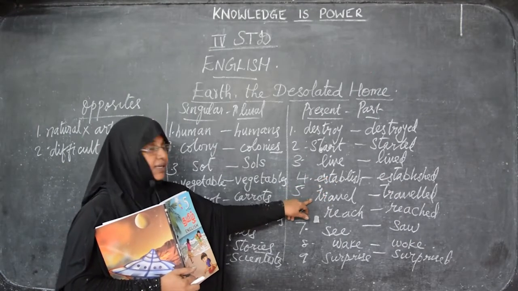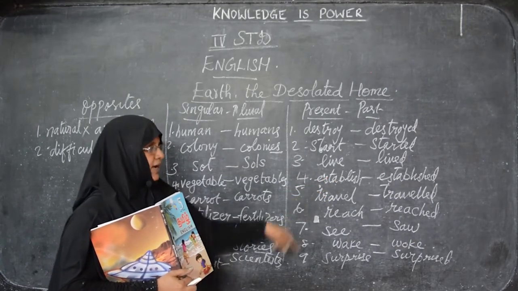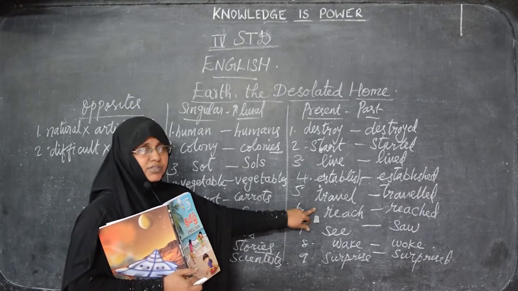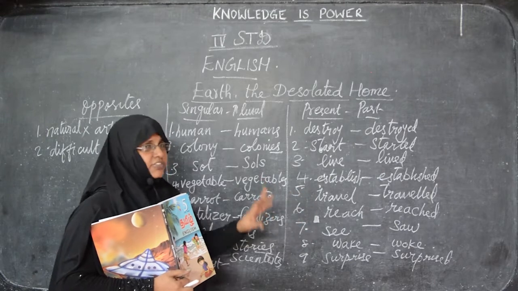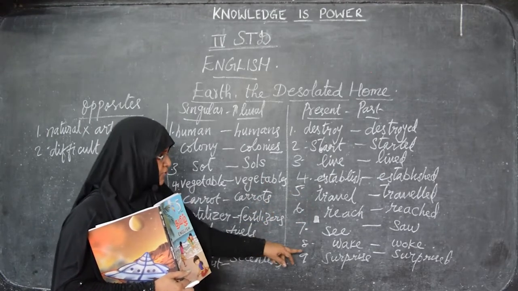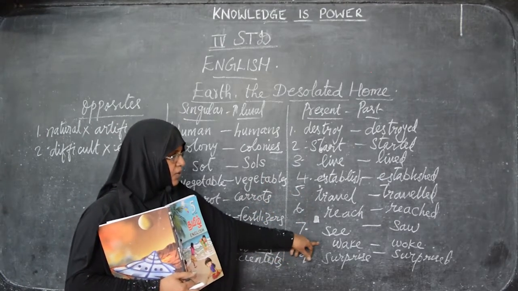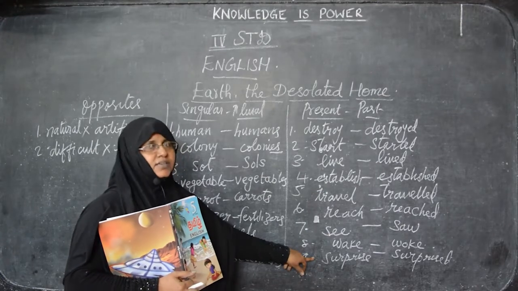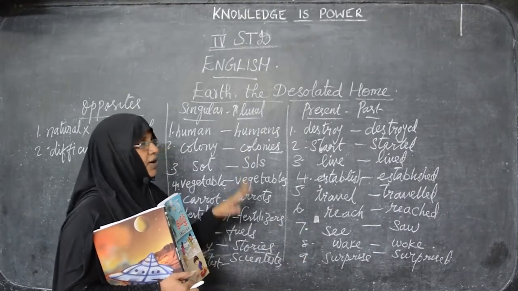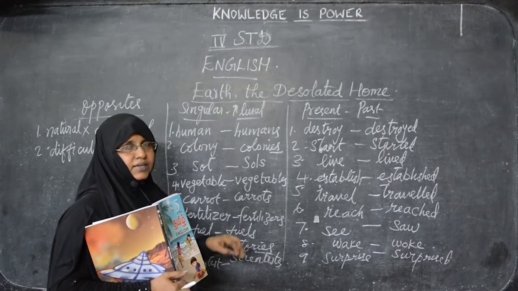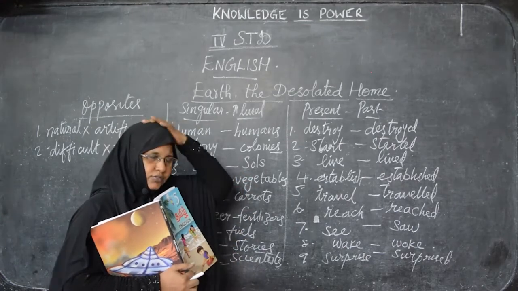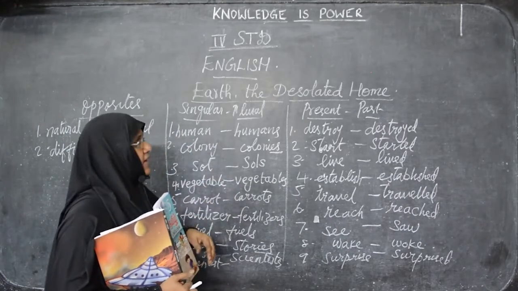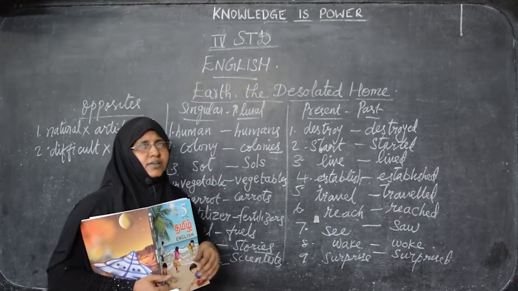Live, lived. Only D, one letter you have to add. Establish, established. ED you have to add. Travel, double L here. One more L you have to add and ED. Reach, reached. ED you have to add. See, this word changes, saw, S-A-W. Wake, woke. Surprise, surprised. These things and all you have to write in the notebook and learn well, and learn the spellings also. So read the lesson well. Next class I will ask the question answers.